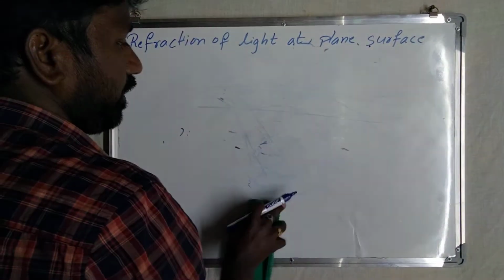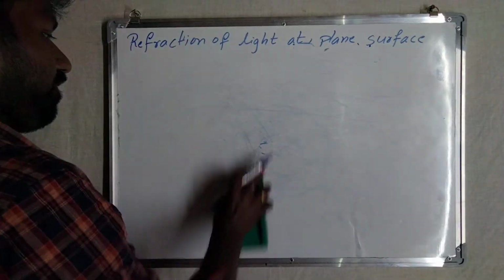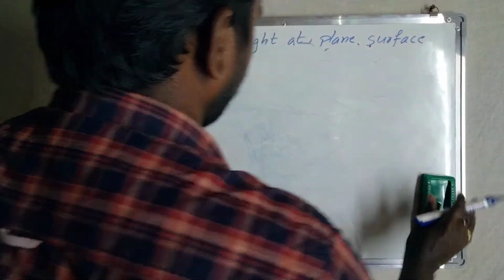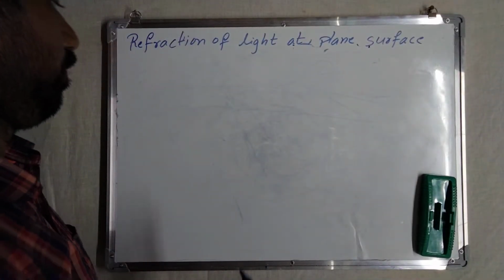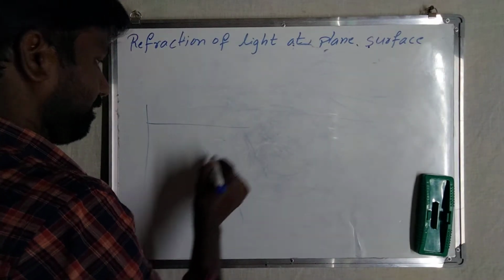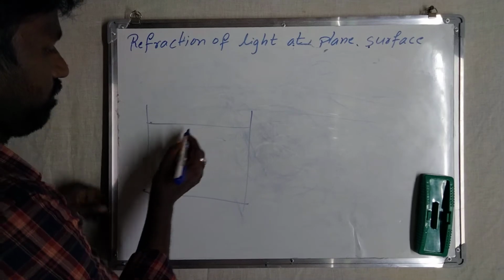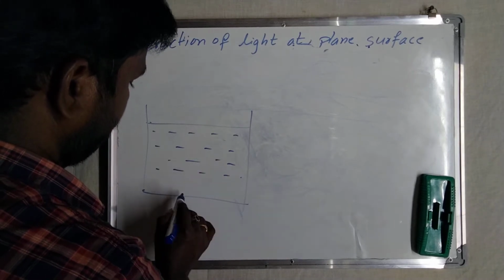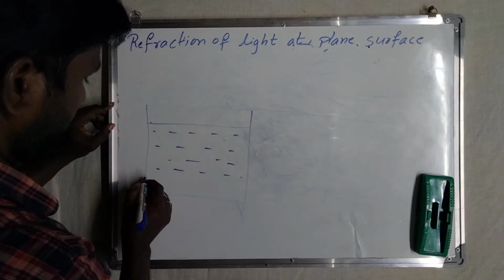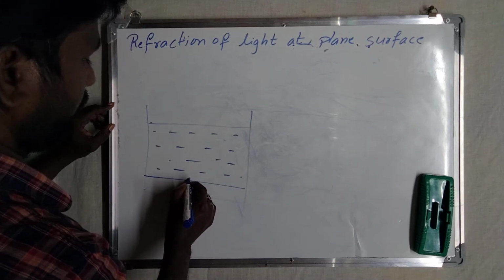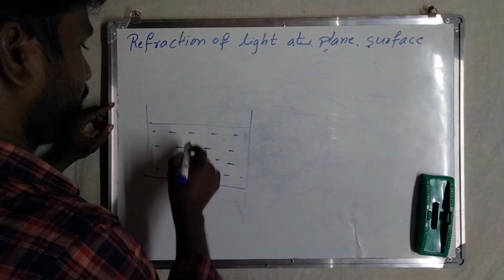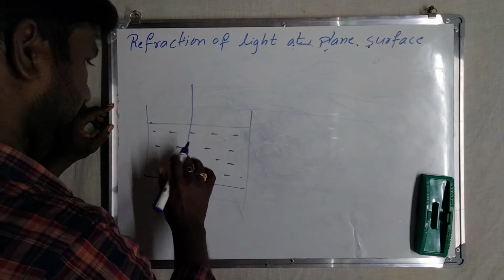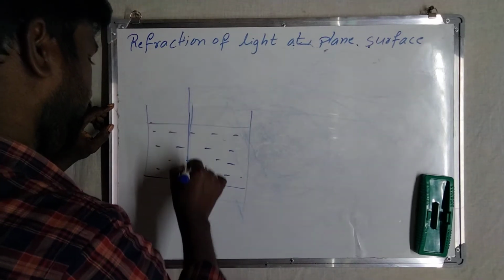Now what is the relation between refractive index and apparent depth and real depth? Take a coin in a container or a vessel. This is the surface of the water, and we take a coin at the bottom of the container. This is the position of the coin. Now a person is watching from here. Normally, rays travel straight and do not bend. This is the straight path of the light rays.